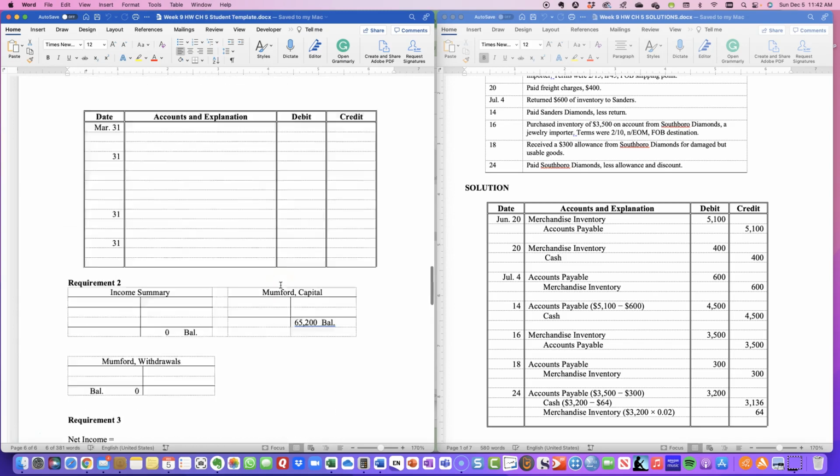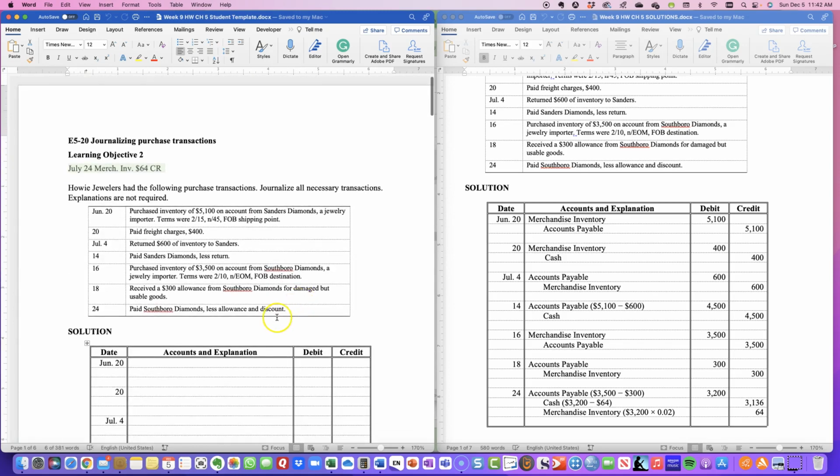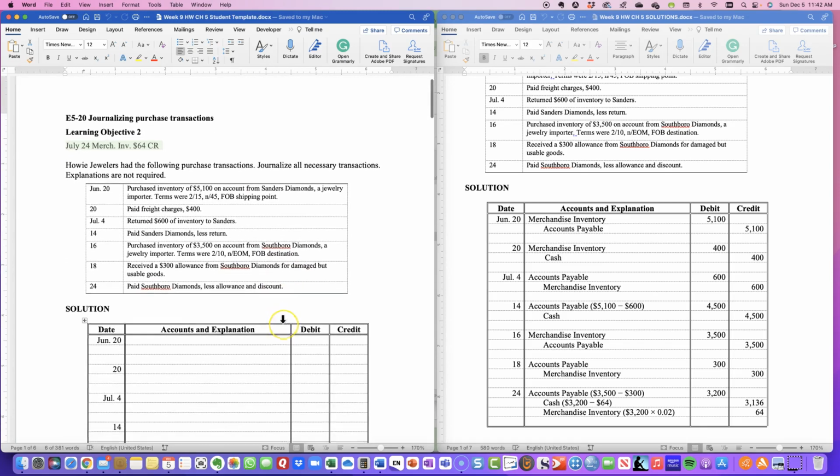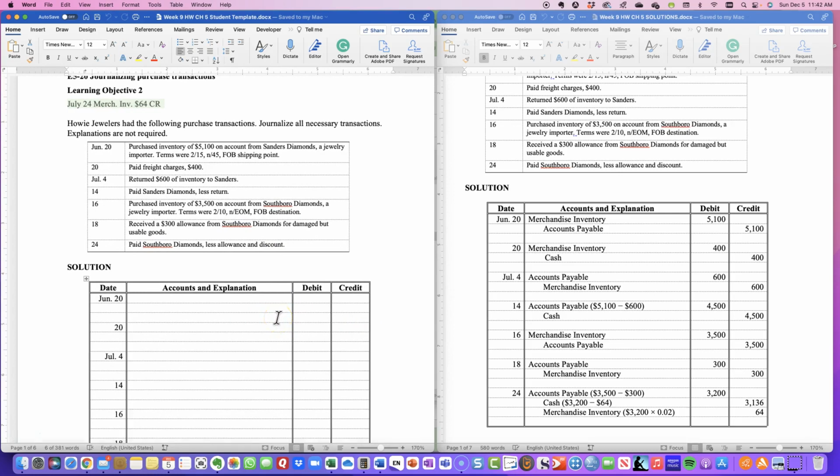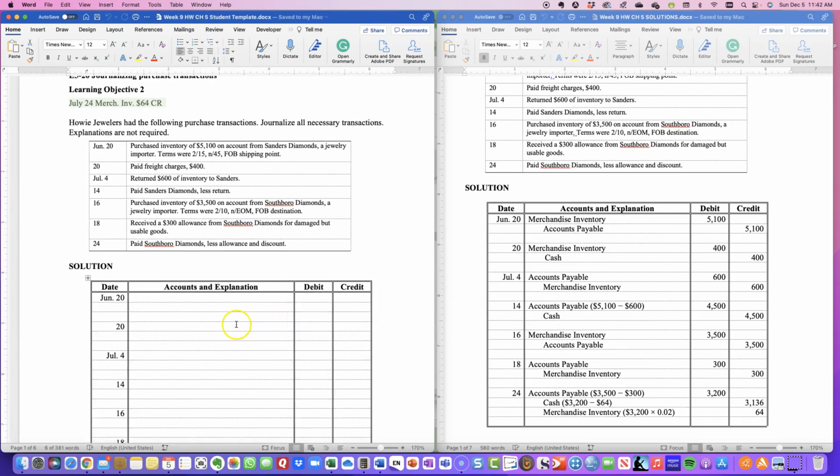Okay, so let's get started. So your first order of business is to let me know if you're going to be completing this assignment using the Word template provided, or if you are going to be a brave soul and try to complete this using the Excel template. So either way, I would take it. So that's your first order of business.